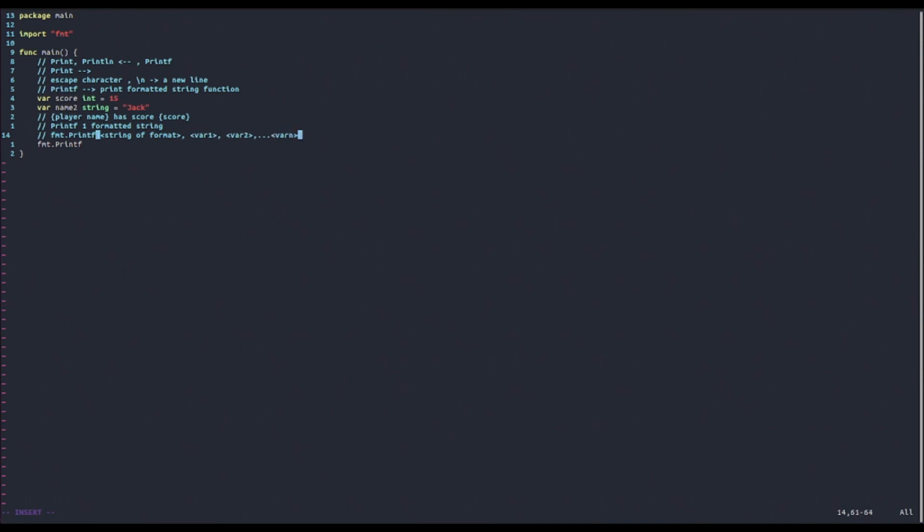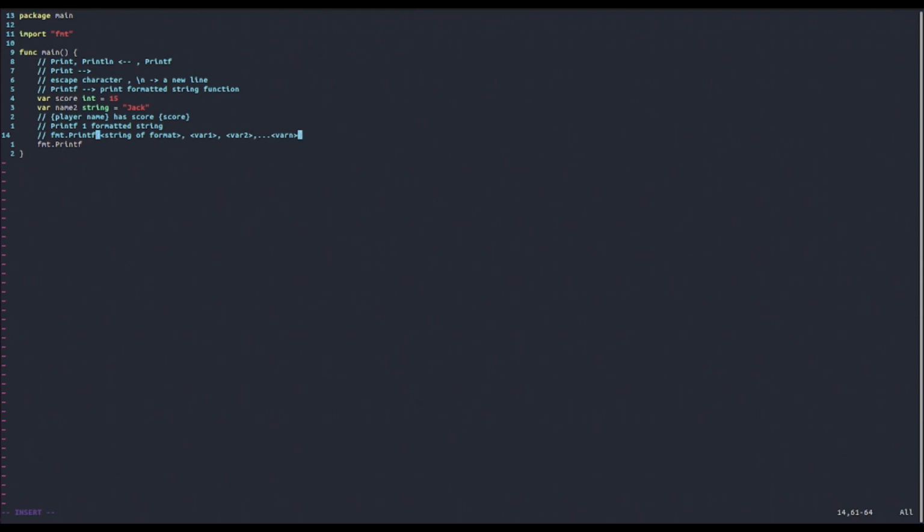Okay, but now one question stands. How do you tell the printf function where to put which variable? Because at this point, I'm sure you understand that the printf function basically takes a string of format, and then it says, okay, at this spot, you take the value of this variable and you insert it here, and then the other one you insert somewhere else.